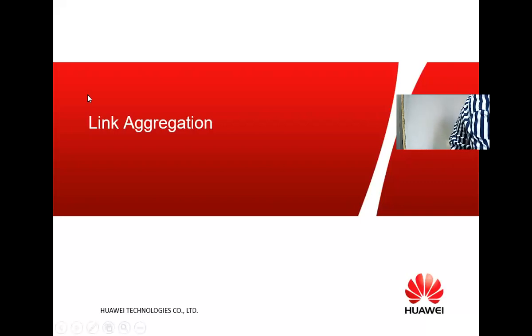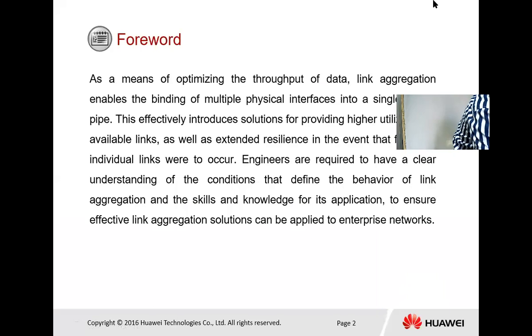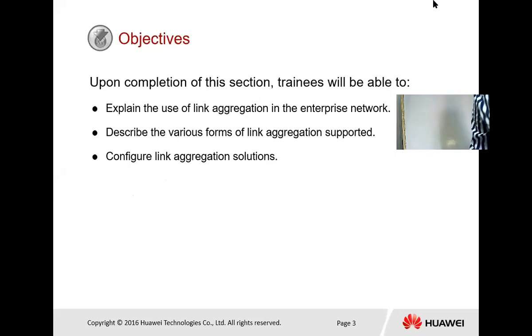So link aggregation is a way of bundling a bunch of individual links together. That means we are combining the Ethernet links, so they act like a single logical link. So that is the main logic behind link aggregation.